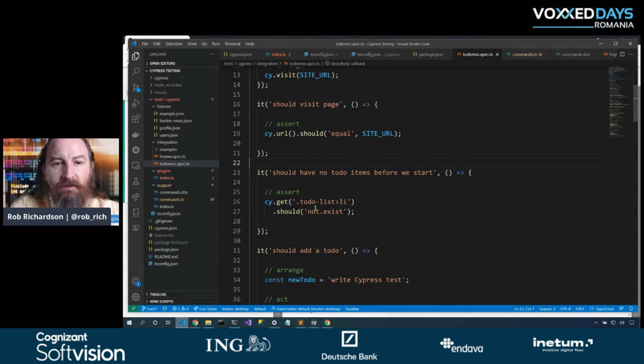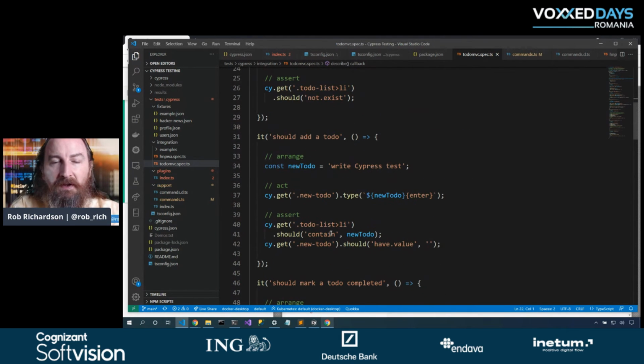Let's go get this to-do list and look for all the LI items. Now, we haven't typed anything in the to-do items box yet, so far it should not exist. That's perfect. We've pulled up the to-dos, we haven't interacted with it, so it should be blank. If we were using a shared profile rather than this unique Chrome, then we might have gotten some details from previous runs that might pollute these results. So I'm really glad that we launch in a separate Chrome profile. Let's level up again and take a look at how we might interact with the page.